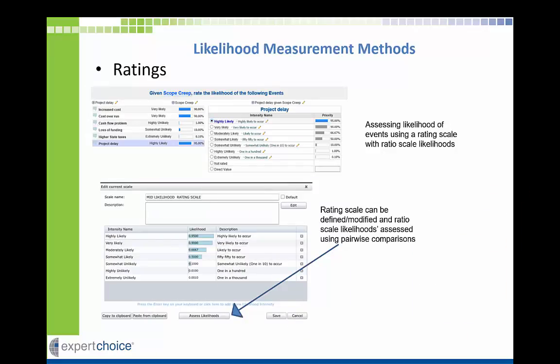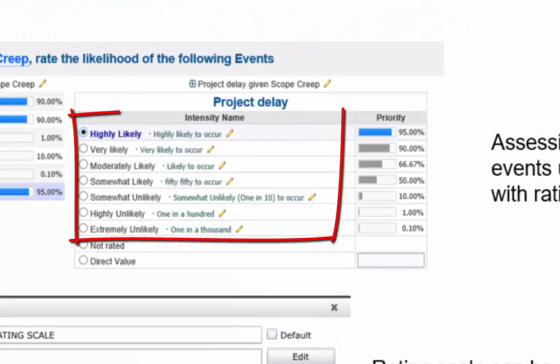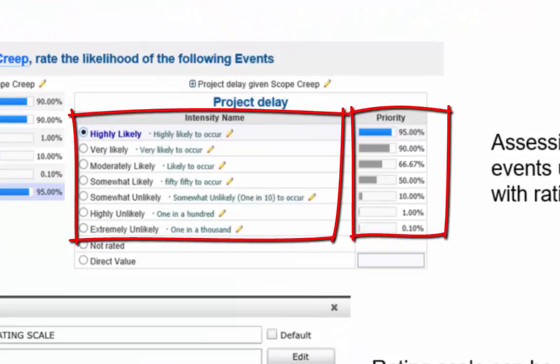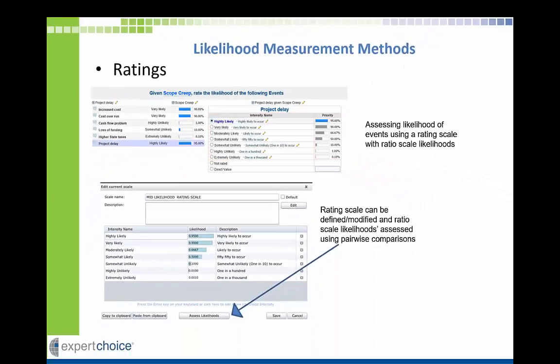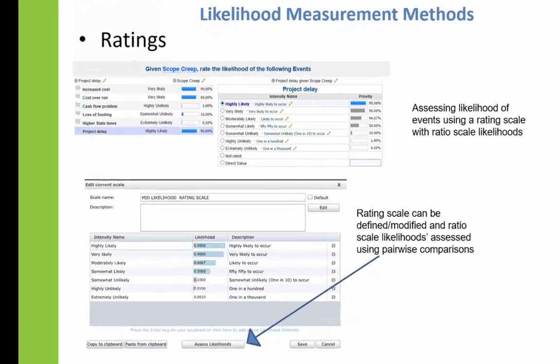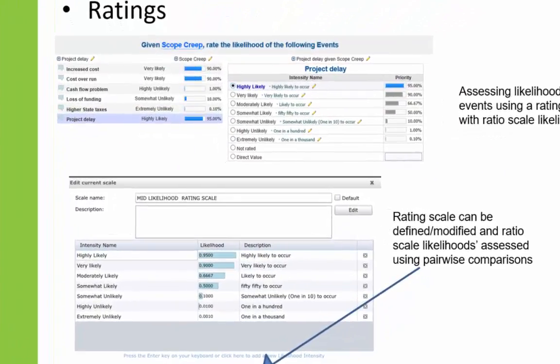Ratings is another Riskion ratio scale measurement method. A rating scale consists of a set of rating intensities and associated ratio scale likelihoods. In addition to some predefined rating scales, as the one illustrated here, a unique rating scale can be developed for estimating the likelihoods of any specific source or event.